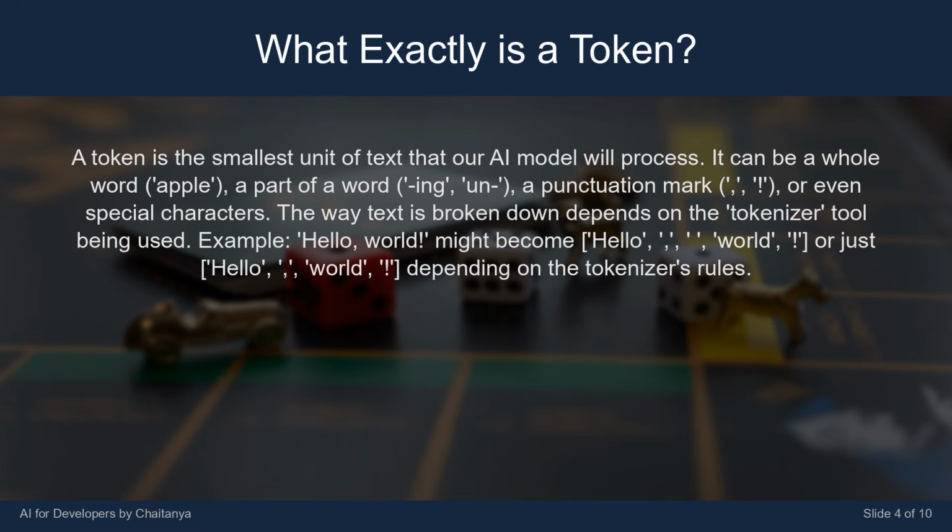For example, "Hello, world!" might become "Hello", ",", "world", "!", or just "Hello," and "world!", depending on the tokenizer's rules.